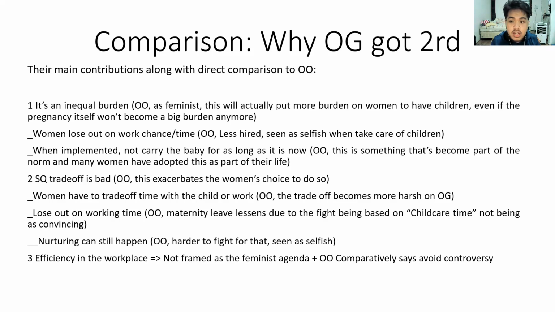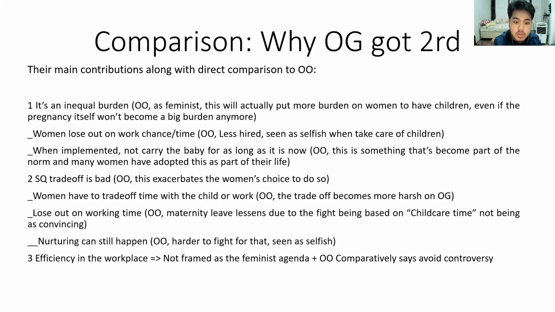We recognize that this line of elaboration is not as nuanced as the other arguments, but this line of elaboration still needs to be responded to by government bench for it to be discredited. And at the end of the day, they were not able to do that. Opening government's response on this was only talking about how nurturing can still happen, but they never explained how fulfilling or the level of progress that is there compared to the pregnancy progress that opening opposition talked about. And opening opposition, again, already talked about how it is a harder fight for people to take time off only to nurture their children. It is seen as selfish.